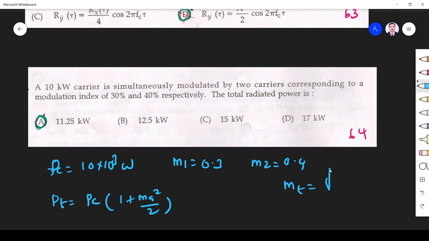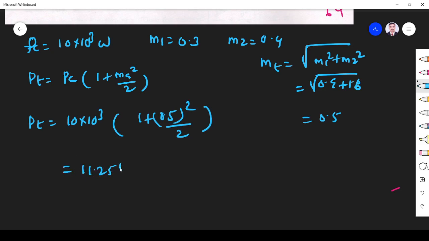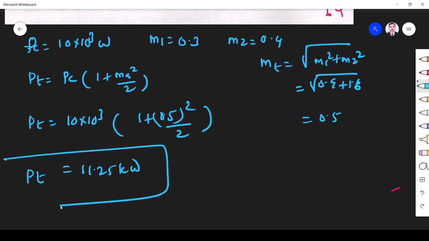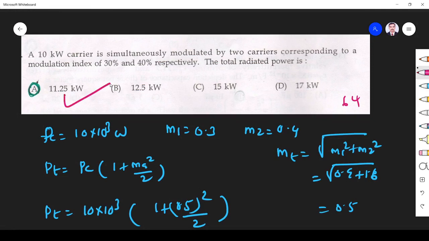Total modulation index is the square root of M1 squared plus M2 squared. 0.3 squared is 0.09, plus 0.16, is 0.25, so the square root is 0.5. Now substitute: PT is 10 into 10 power 3 into (1 plus 0.5 squared divided by 2), which gives 11.25 kilowatt. This is the transmitted power. So the answer is option A.